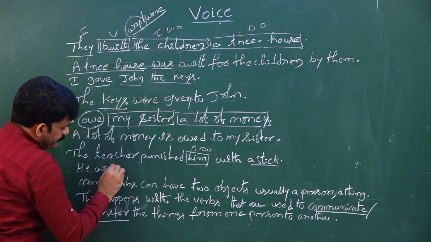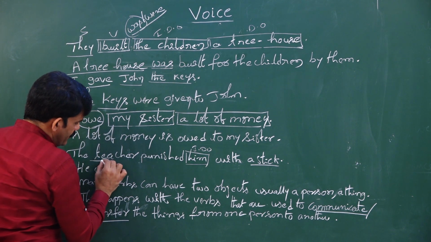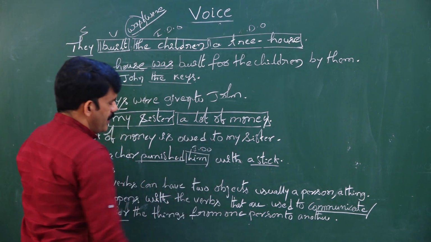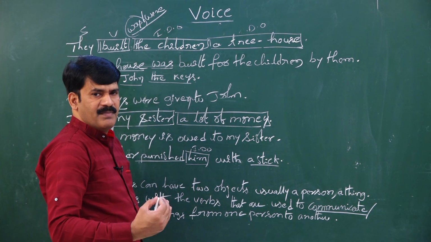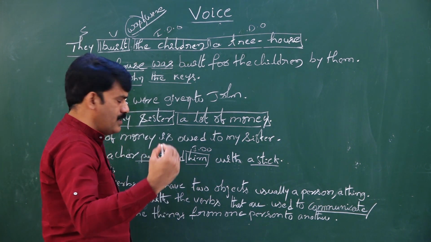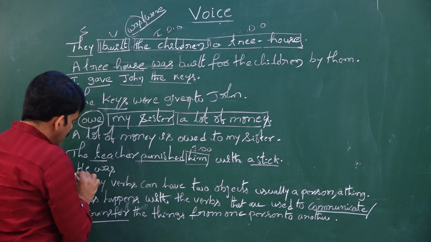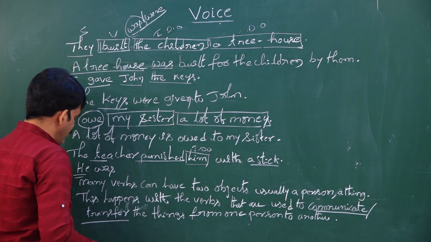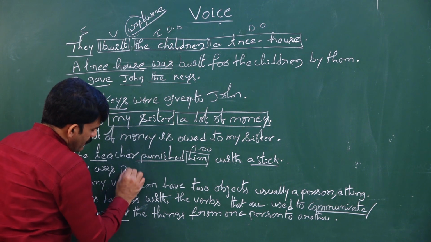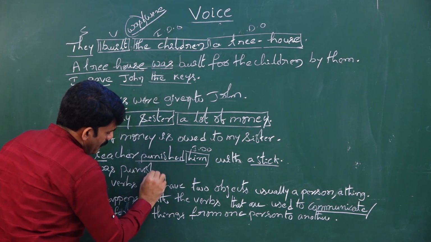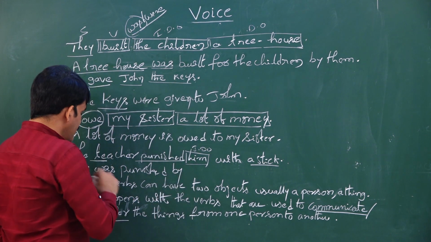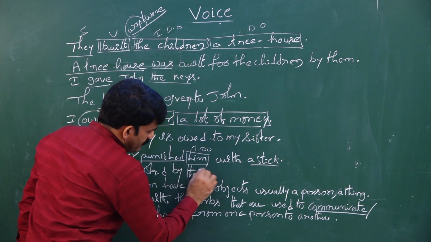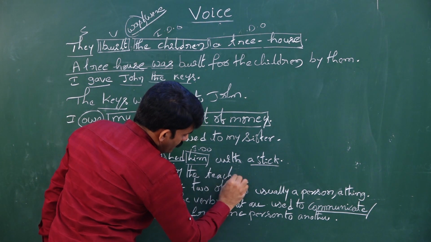He was. Why do I write was? Because punished. Punished is which form? Second form. That is simple past tense. Be forms are was and were. As he is third person singular, I am taking the be form was. He was punished. By whom? By the teacher. With what? With a stick.